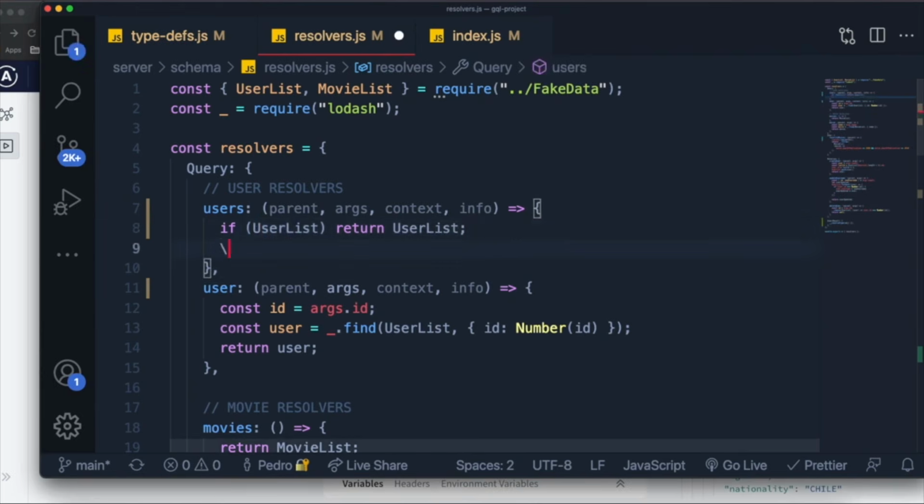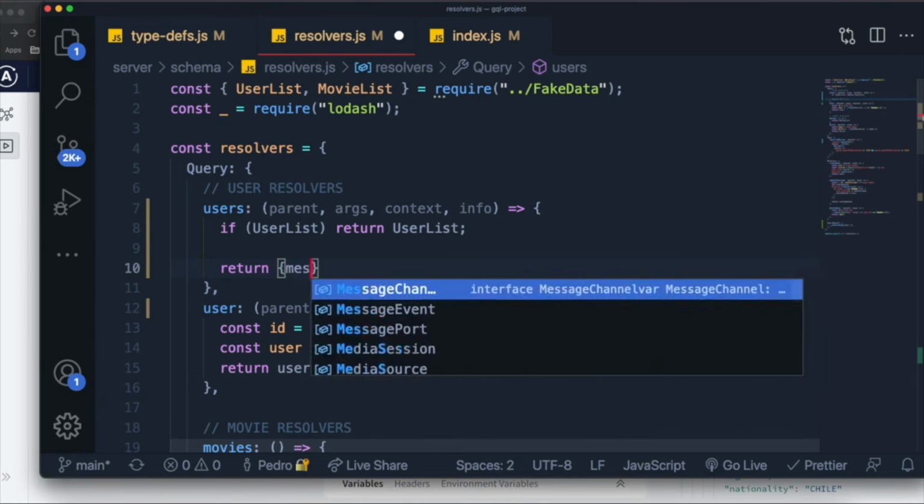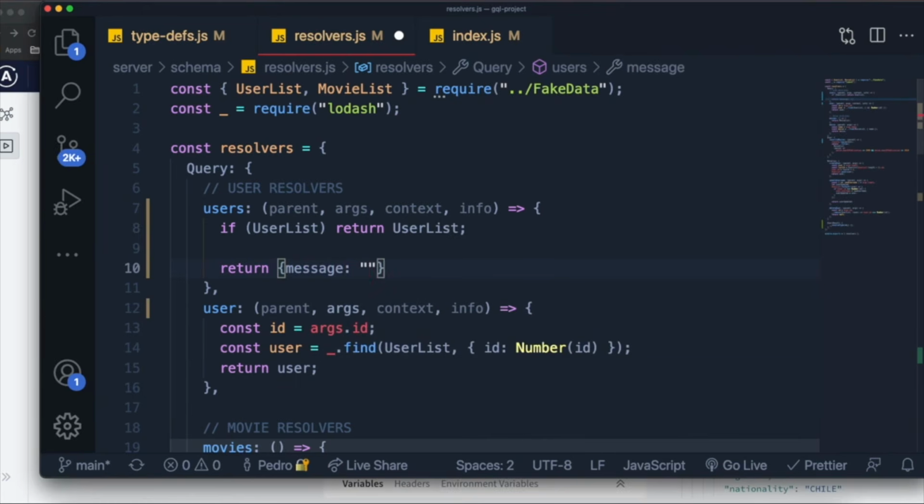But if it doesn't, then it will come down here at the bottom, and we'll get to a point where this wasn't true, so it should return an error. So what we're going to return is an object containing, let's think about it, a message, and the message will be, yo, there was an error.